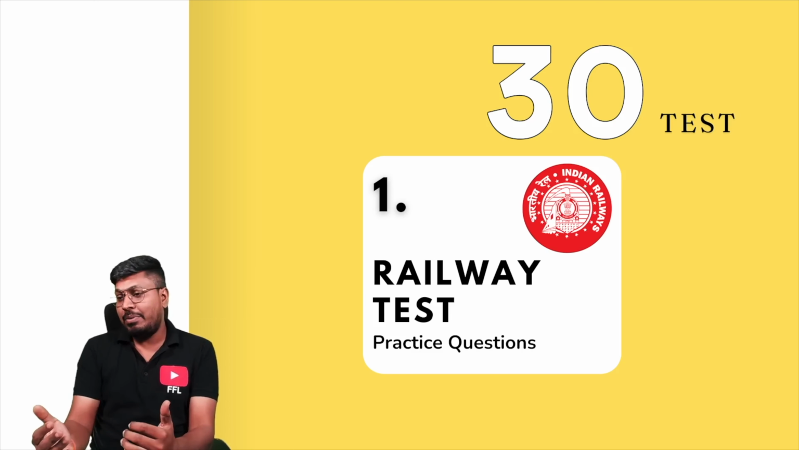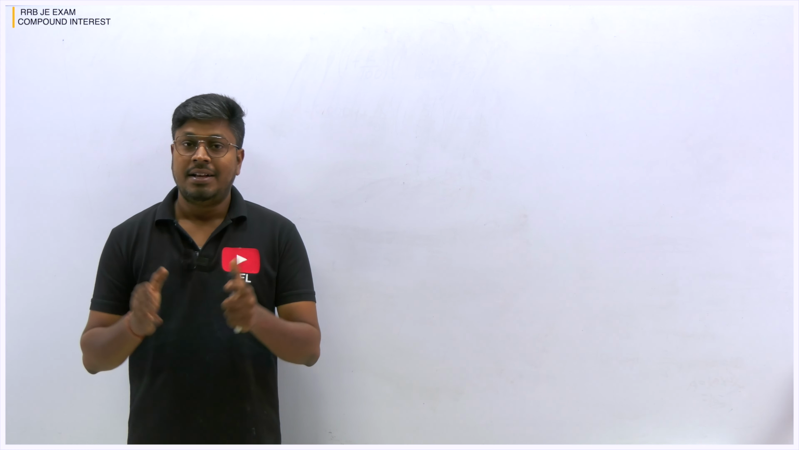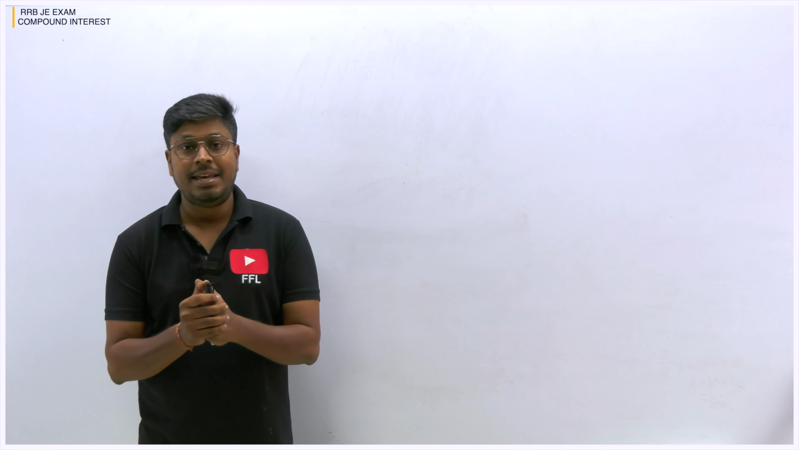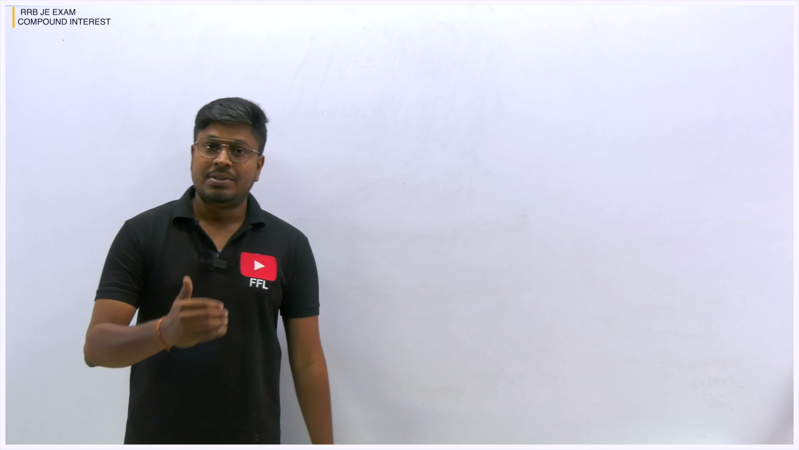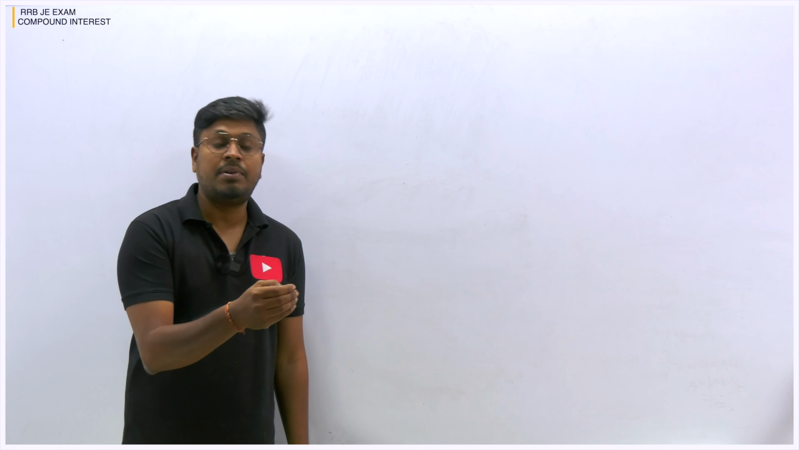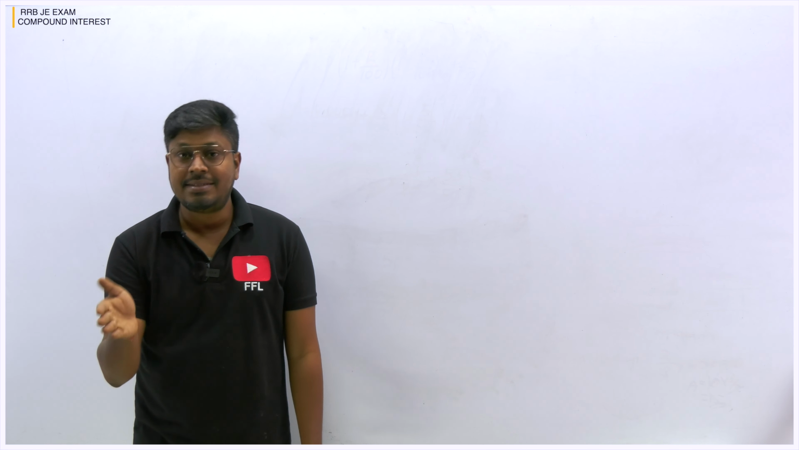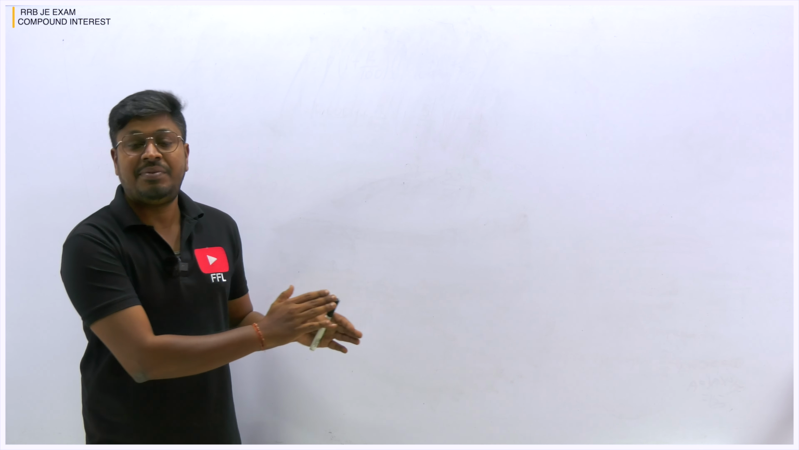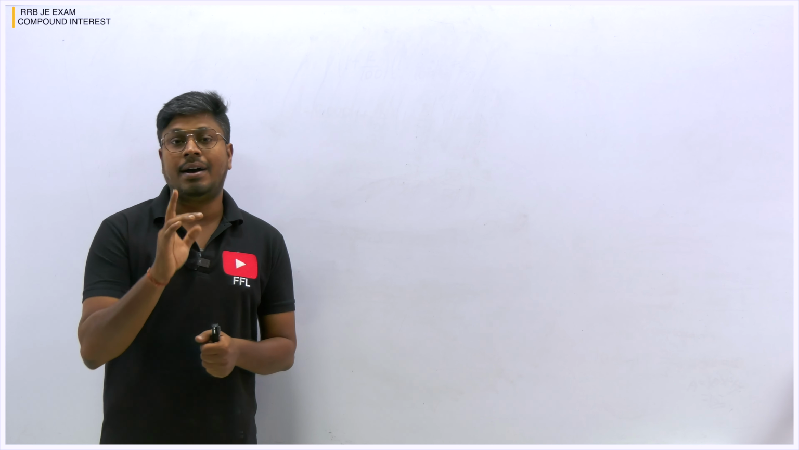Now let me move on to all the RRB JE quantitative aptitude topics. Friends, now let me move on to the next topic for the RRB JE exam, that is compound interest in quantitative aptitude. In the previous video we solved some questions on the topic simple interest, and I told you to take the test. I hope you have taken the test. Similarly, after watching this video on compound interest, do not forget to take the 20 question test in the RRB test package.